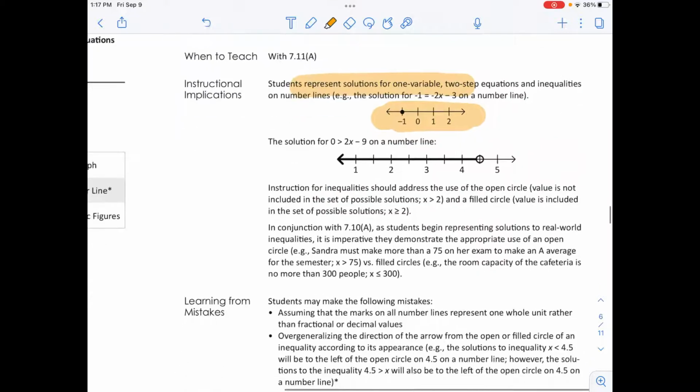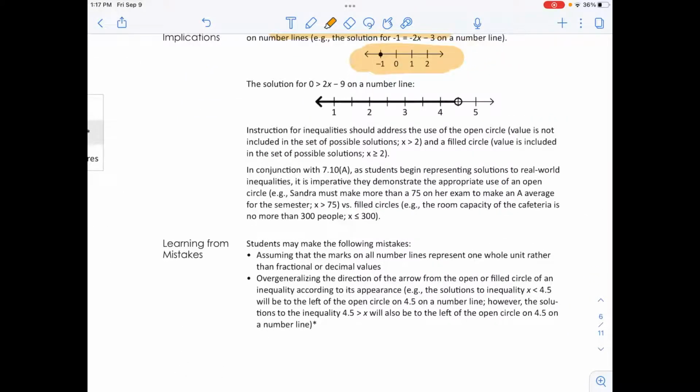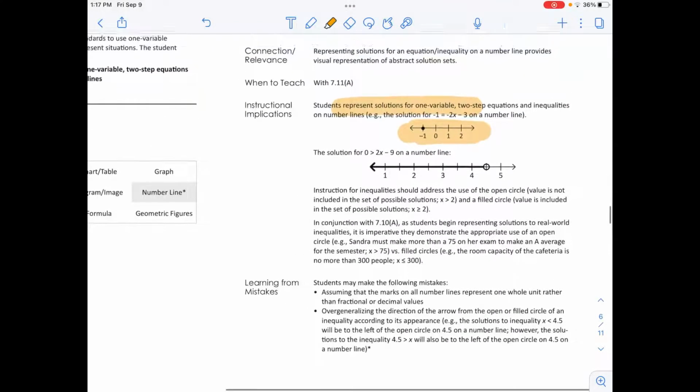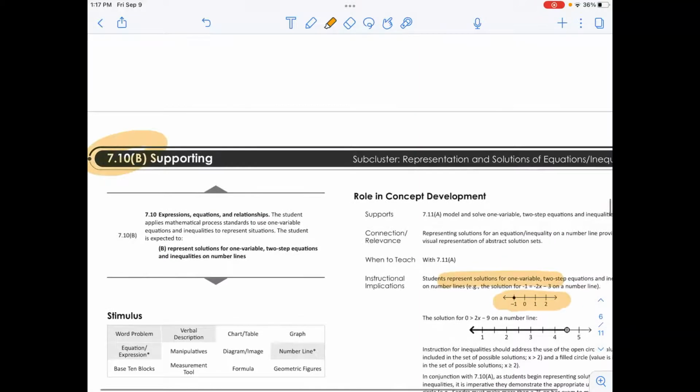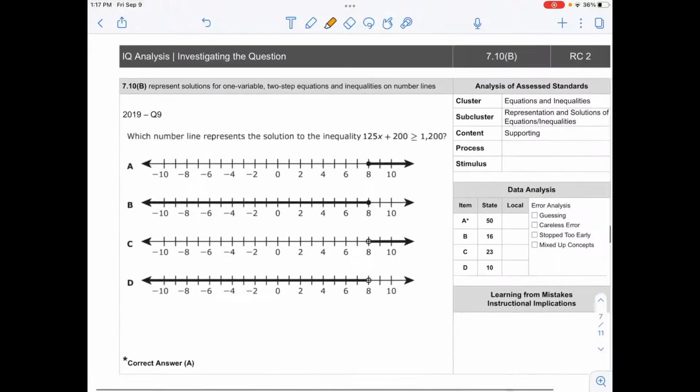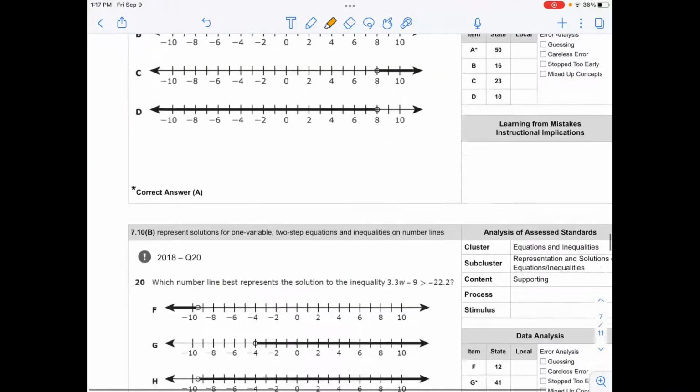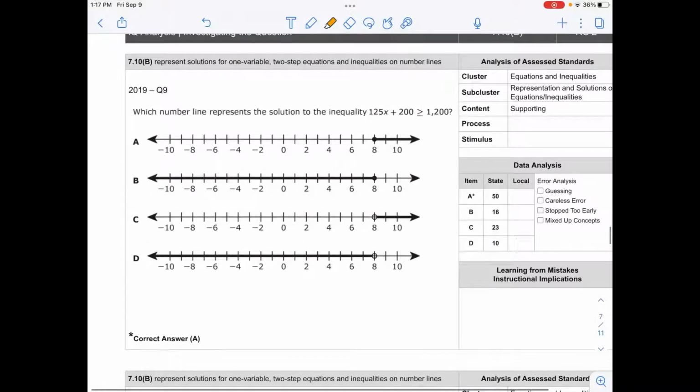Some of the misconceptions, same thing: that this whole number line represents an entire unit. So just make sure that students know how to plot that point. I will tell you, I put this TEK into Lead4ward and no questions came up for equations, only for inequalities. That is not to say the state may not decide to test it that way this year.